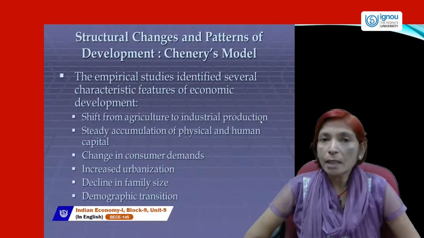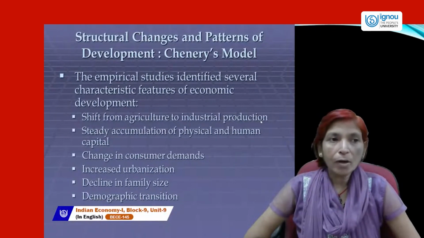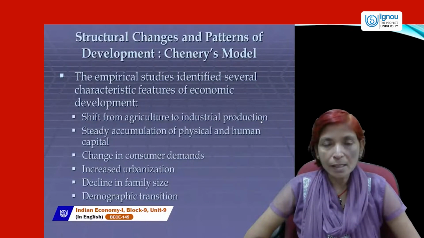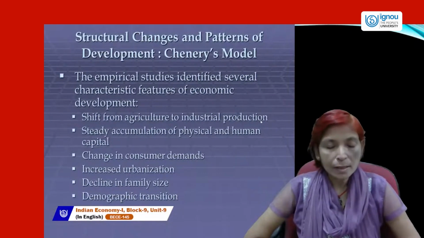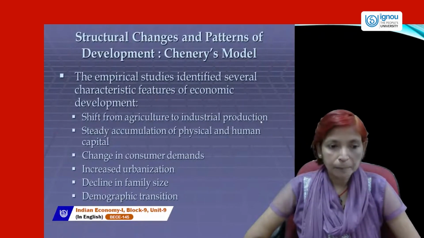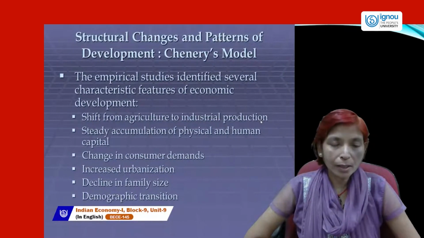Next is decline in family size. If family size is decreasing, then it will be called a structural change and pattern of development. If family size decreases, population control improves or the population growth rate falls, then we can move on the path of development. And demographic transition, you have studied in population theory.